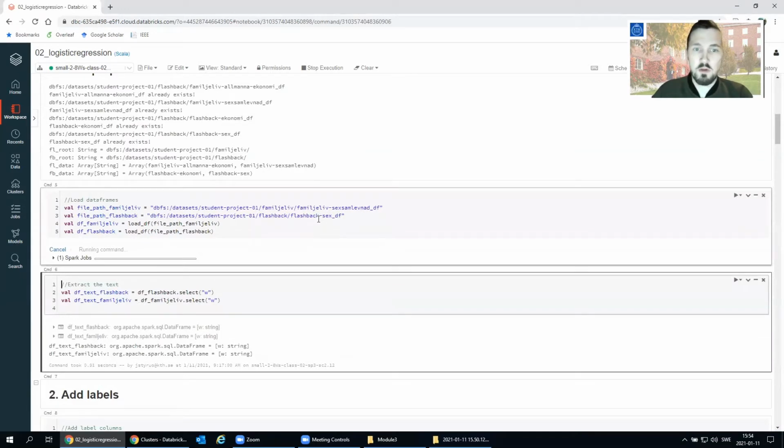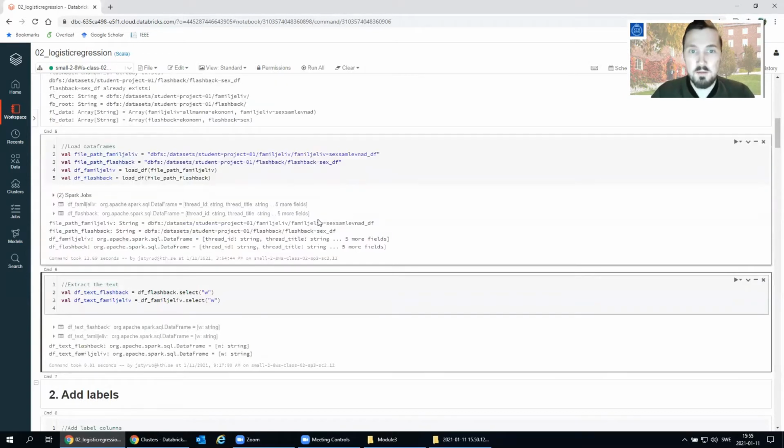The reason why we chose the sex subforums is that they are two subforums that should have, at least theoretically, very similar content. Either way, we will find that there's still quite a large difference between these two forums in how the language is used. A lot of the Flashback members are male and a lot of Familjeliv members are female.